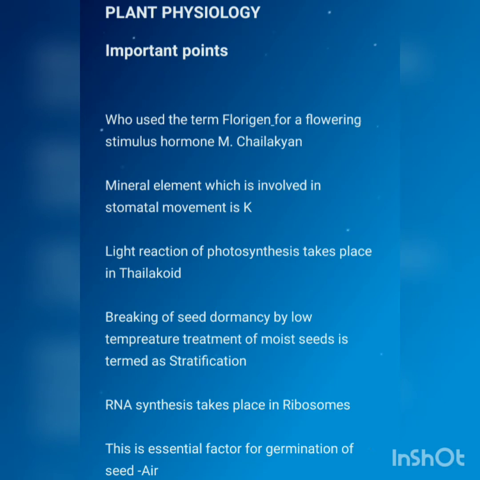So today is the second part for the plant physiology important points, the one-liners. Who used the term florigen for a flowering stimulus hormone? It is M. Chailakhyan. Mineral element which is involved in stomatal movement is potassium.